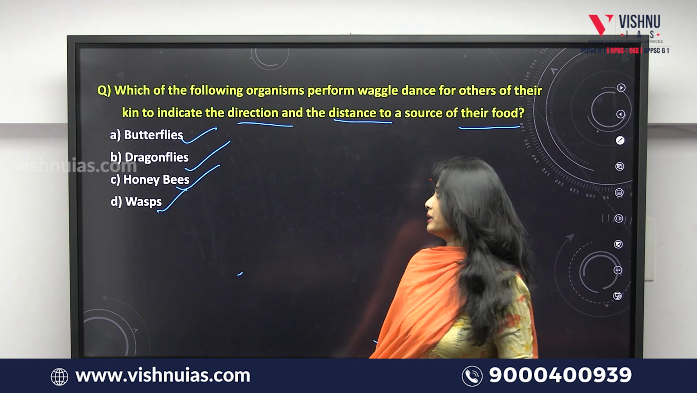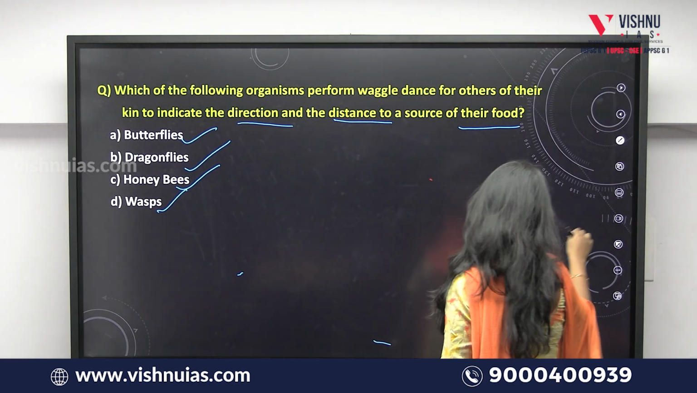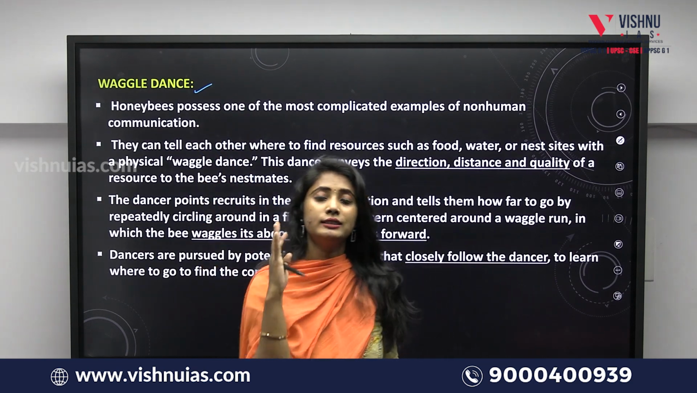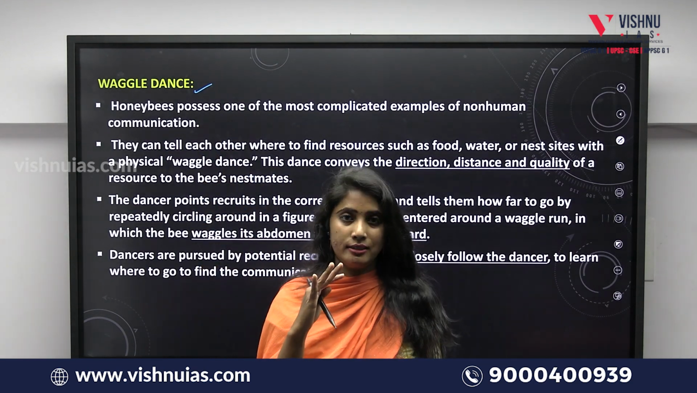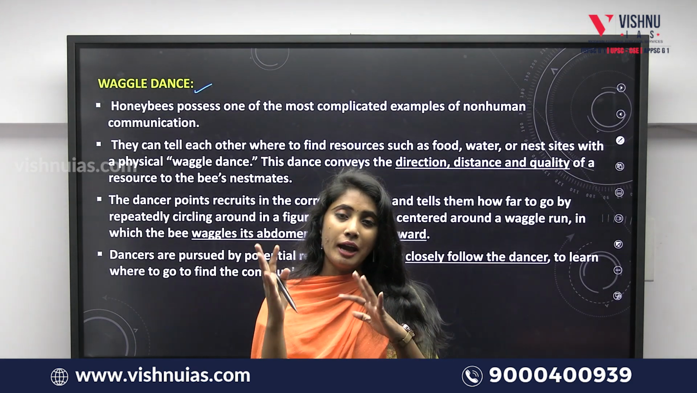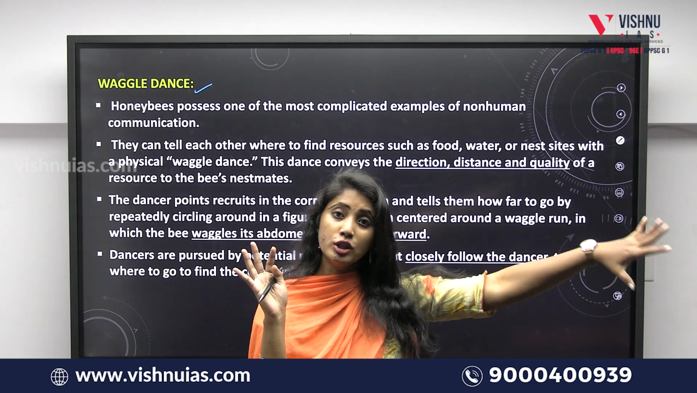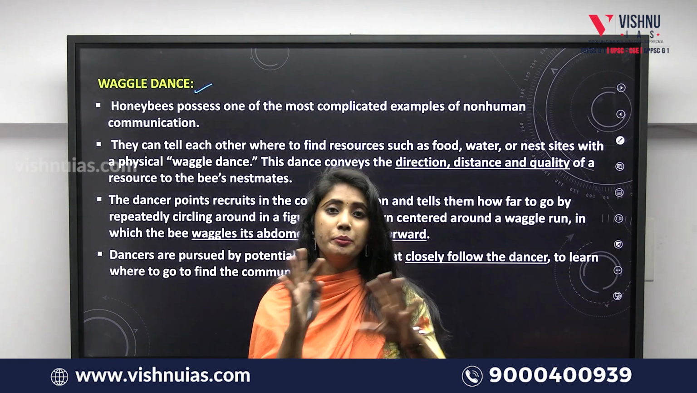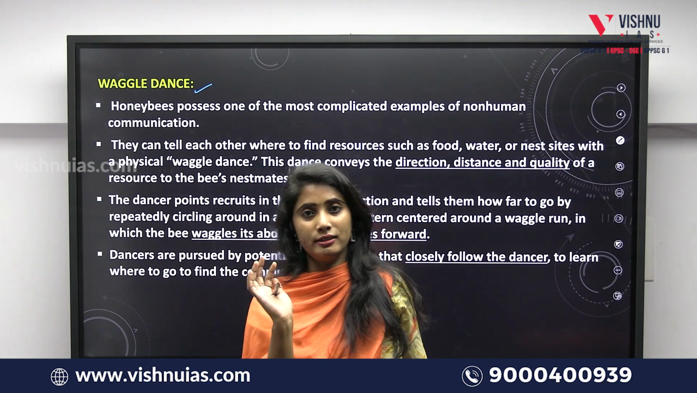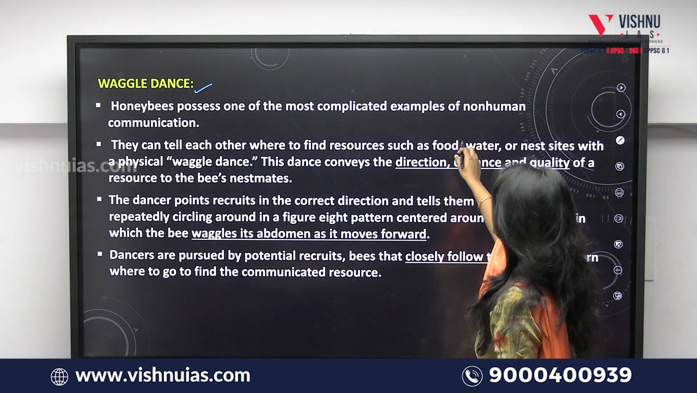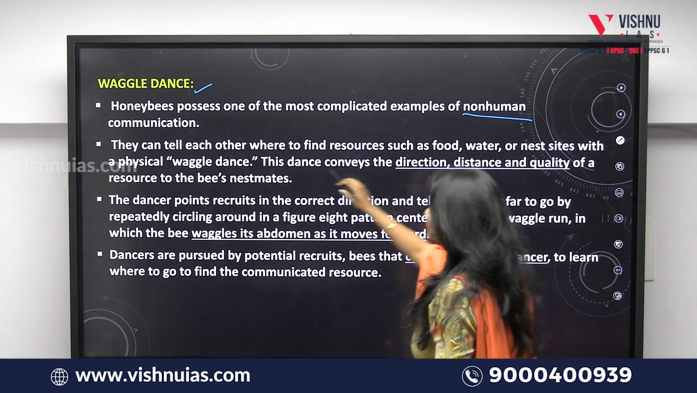For this explanation, let's see what this waggle dance is. Waggle dance is a unique kind of communication that is performed by honeybees, in order to communicate about the distance as well as the source of the food. The communication with which honeybees communicate with each other is through waggle dance. Honeybees possess one of the most complicated examples of non-human communication.